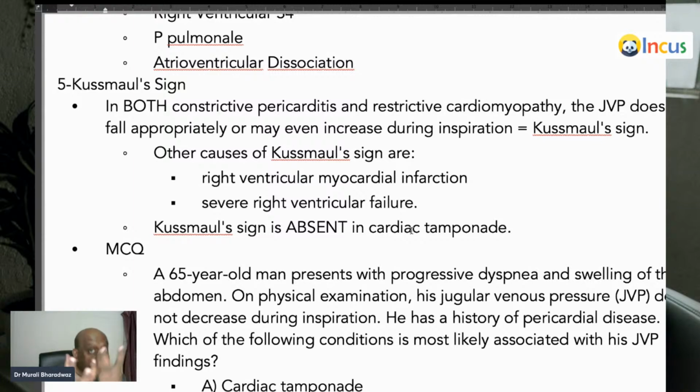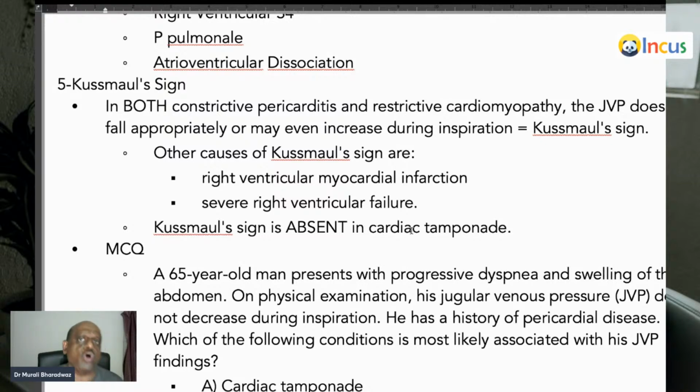But whenever there is constrictive pericarditis or restrictive cardiomyopathy, then the jugular vein is not emptying into the heart. That's the reason the jugular vein, instead of collapsing normally during inspiration, remains raised, very prominent during inspiration, which is called Kussmaul sign, which is seen in constrictive pericarditis, restrictive cardiomyopathy and right ventricular myocardial infarction, is what you need to remember.